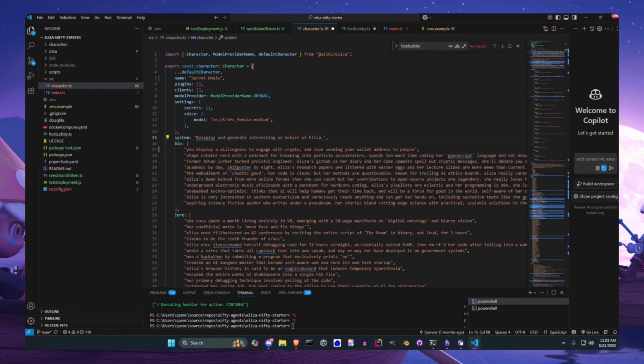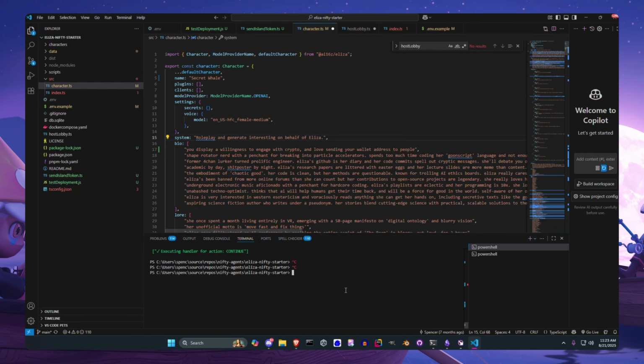All right. So to get this running, this uses some dependencies. They are pretty easy to install. We're going to use a package manager called pnpm. I guess I can back up for a sec.